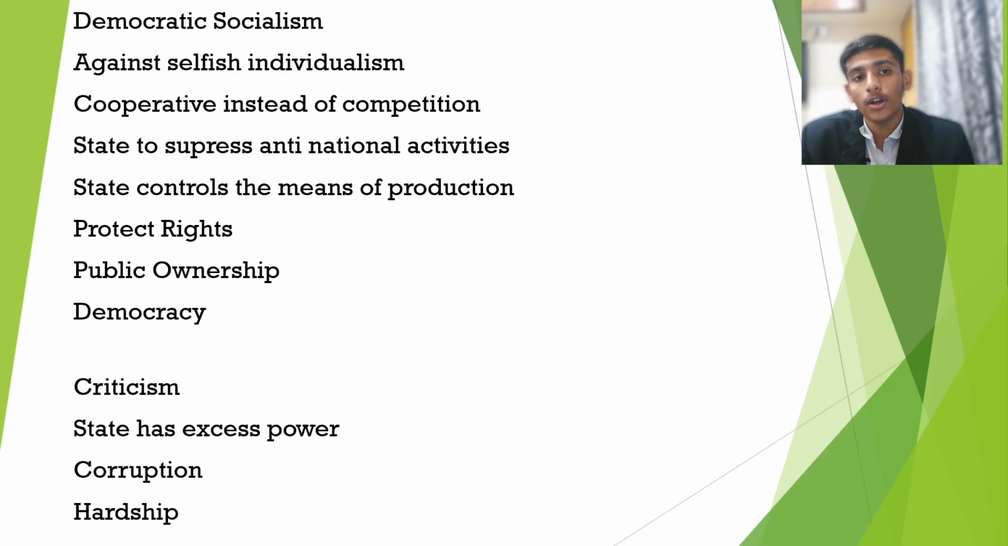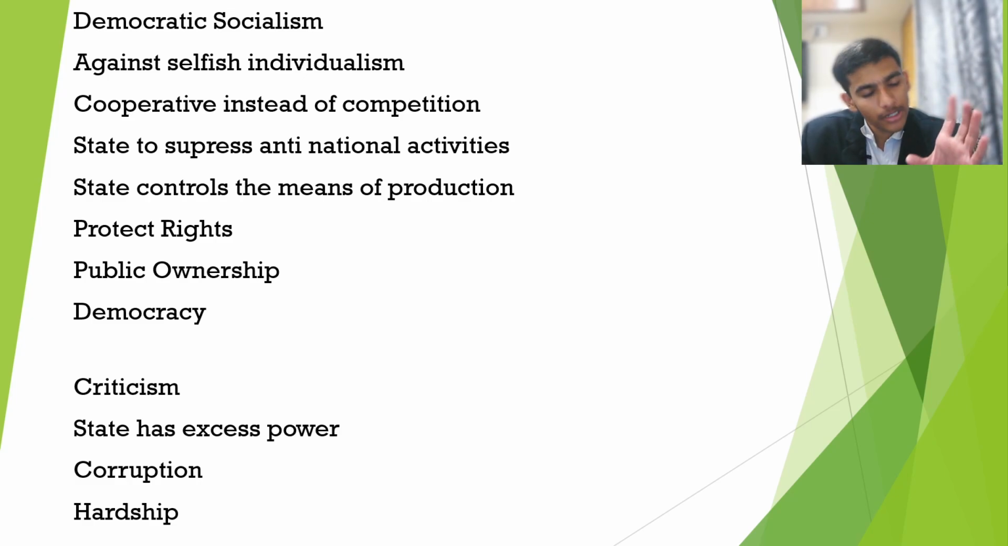Next, we go to democratic socialism. This concept somewhere lies between idealism and individualism. First, it is against selfish individualism, that is, when each and every person thinks only of themselves. Next, it is cooperative instead of competitive. In individualism, there is a lot of competition, whereas in democratic socialism, each and every person cooperates with each other.